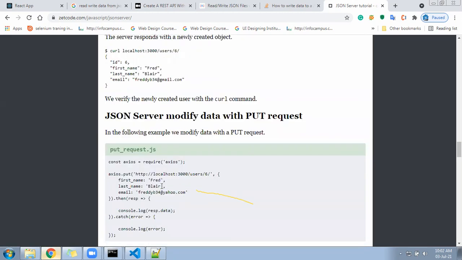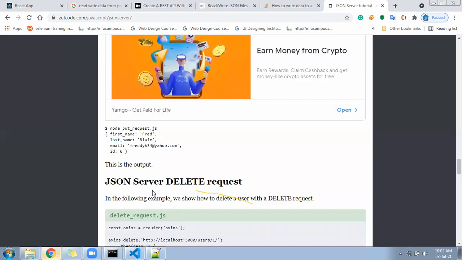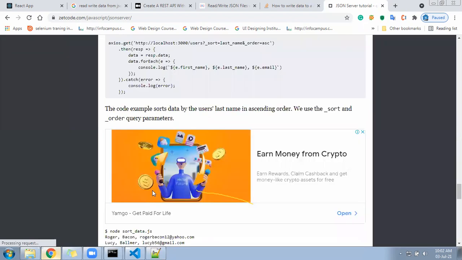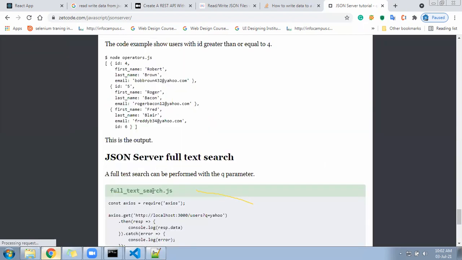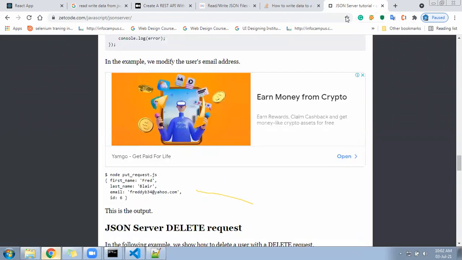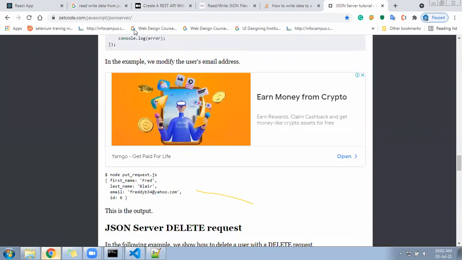Okay, put request, we are using this one. It will fetch here. JSON server delete request. Okay, no problem. So this tutorial is very perfect. From here we can do everything. This URL everyone can store in your system.